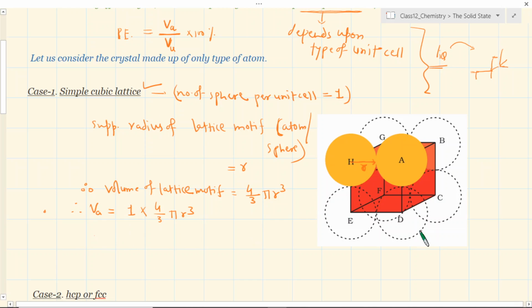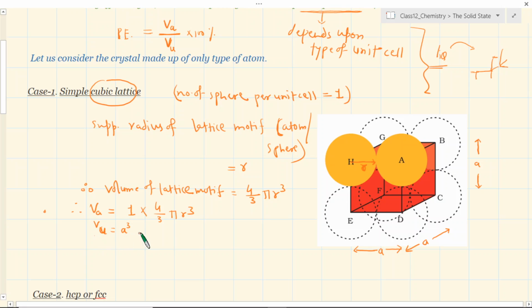So unit cell volume is always very simple, because we are using the term simple cubic lattice. So what does cubic lattice mean? It means all its lengths are equal. So if one length is a, then all the lengths will also be a. Vu will be a cube, a into a into a. This is going to be the volume of the unit cell.